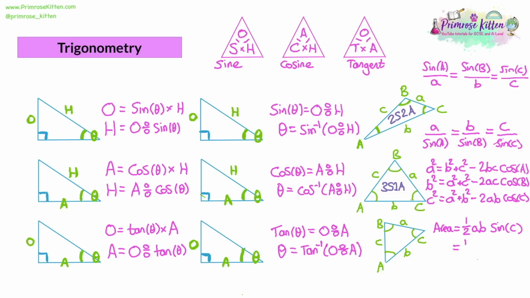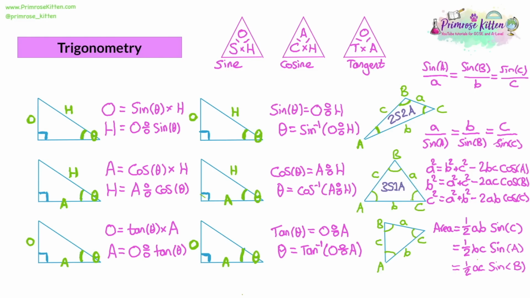We could write it as half BC sine A. You can see all three letters are present, A, B, and C. It's just that one of them is uppercase for the angle. And we could also write it as half AC, so we've used up A and C, then the adjustment is going to be involving the other one, which is B. So there we've got all the various trigonometry formulas.